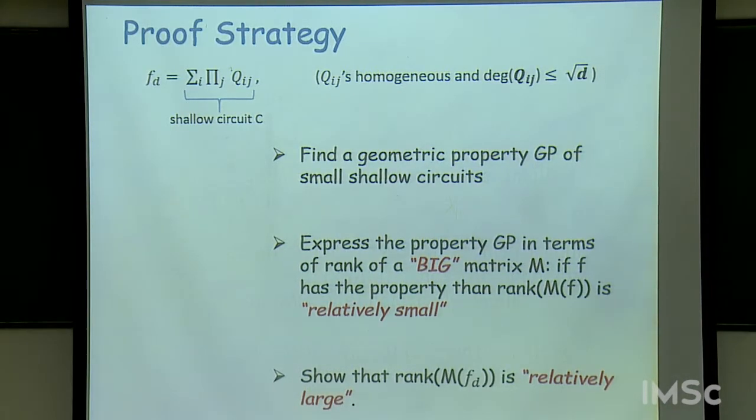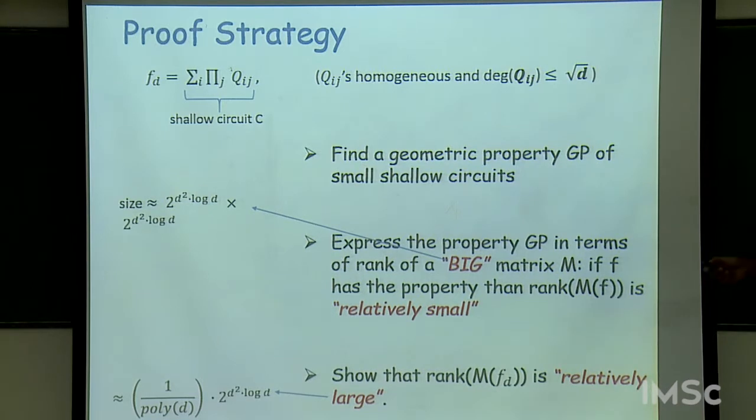Now, one thing I just wanted to point out is that this can be fairly delicate. For example, in these recent results, I want to give you some idea of these numbers, of how big is this big, how large is this large. So, first of all, these lower bounds involve looking at matrices which are of size roughly d to the d square, or 2 to the d square log d. Now, this is for a polynomial of degree d on d square variables.